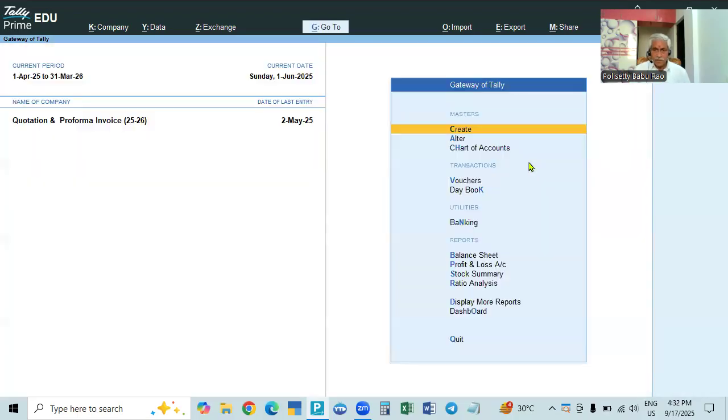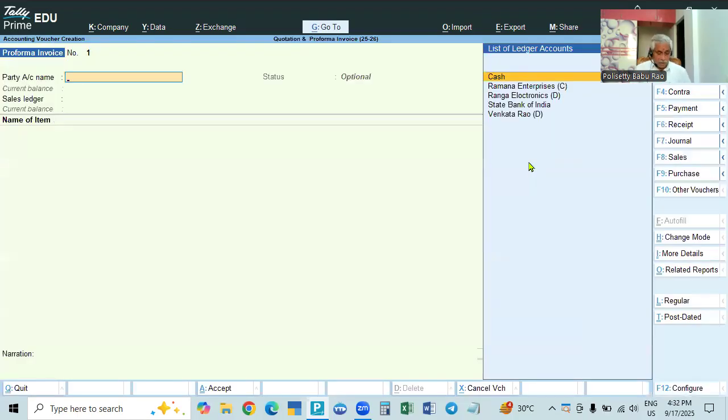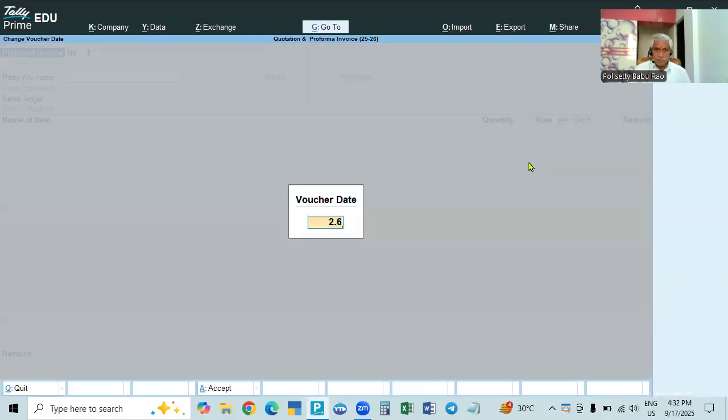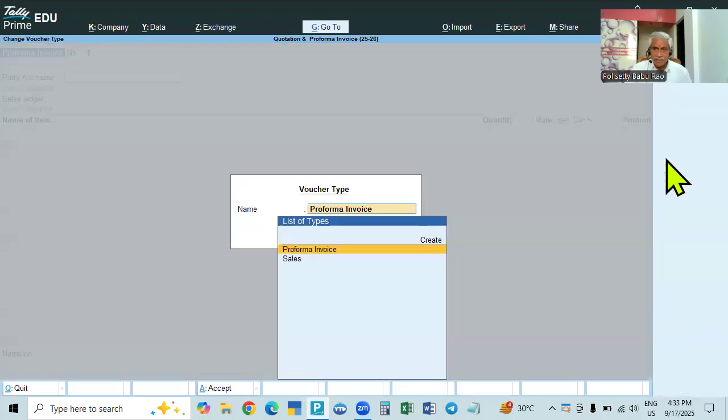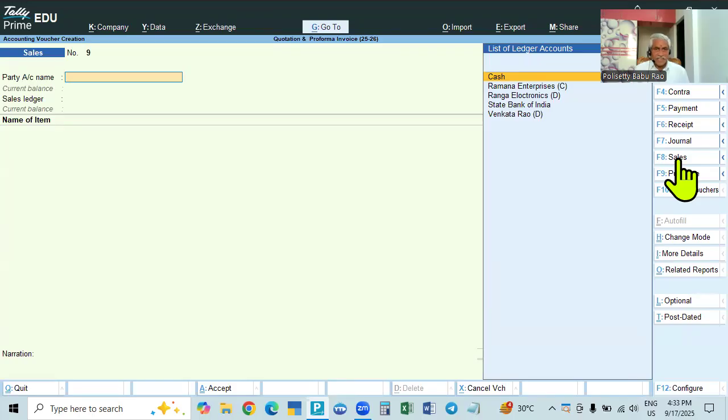Now what we do on 2nd June, we are sending the goods. The proforma invoice is for purchasing only, it is guaranteed, so we should not make any changes. First of all, this optional option is to be removed. It is to be made regular, so made regular on 2nd June, and this is to be converted as a sales invoice. It is asking proforma sales, so take sales invoice.